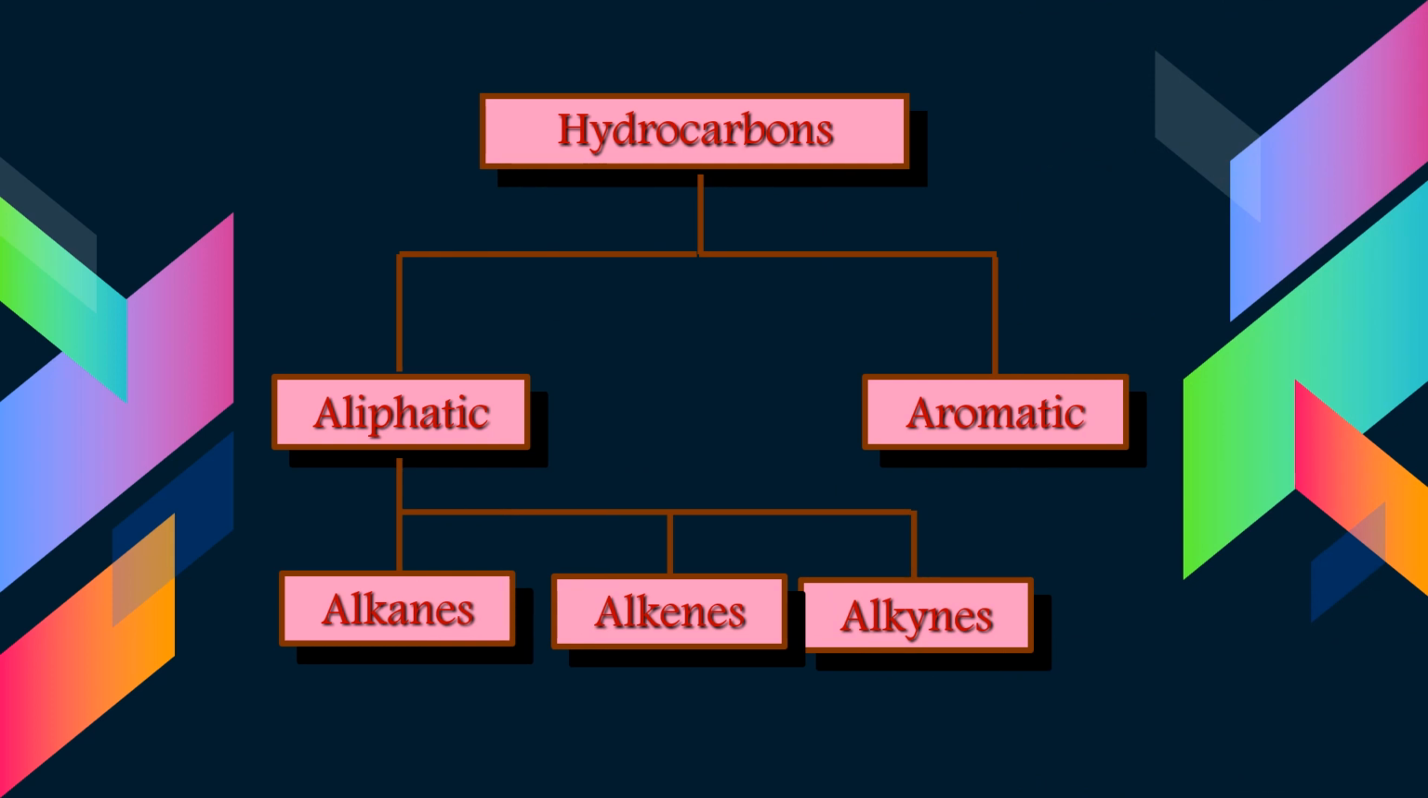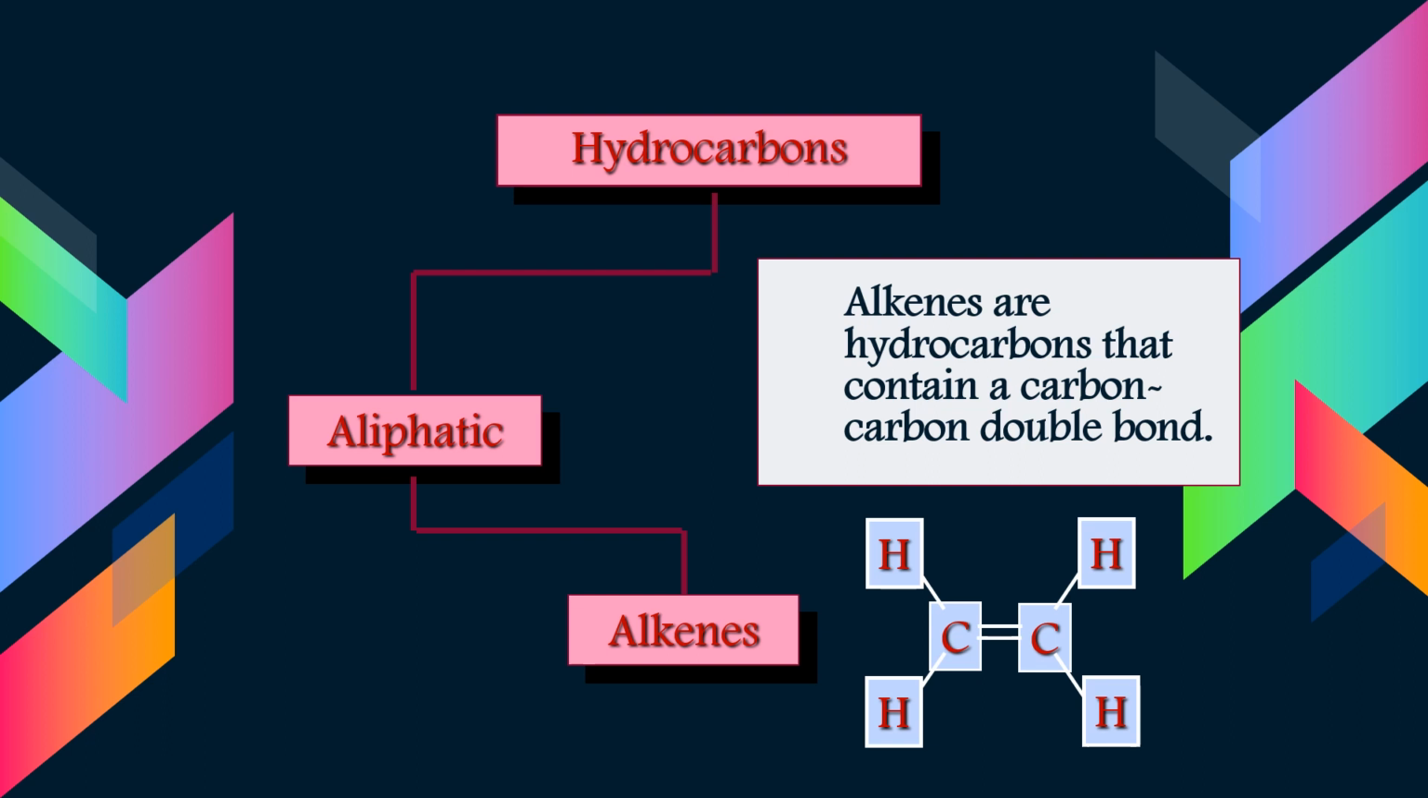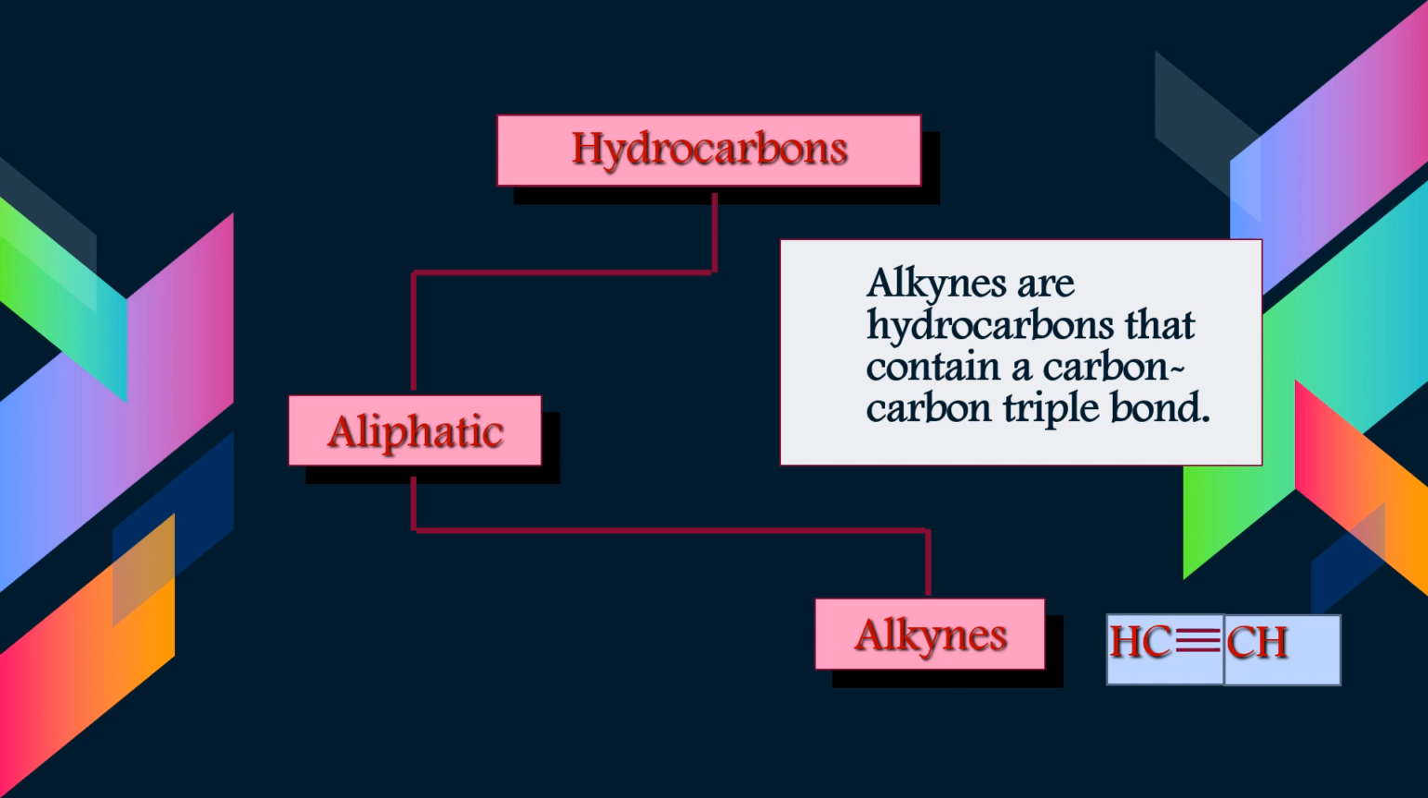Aliphatic hydrocarbons can further be classified into alkanes, alkenes, and alkynes. Alkanes are hydrocarbons in which all of the bonds are single bonds, while alkenes are hydrocarbons that contain a carbon-carbon double bond. Meanwhile, alkynes are hydrocarbons that contain a carbon-carbon triple bond.